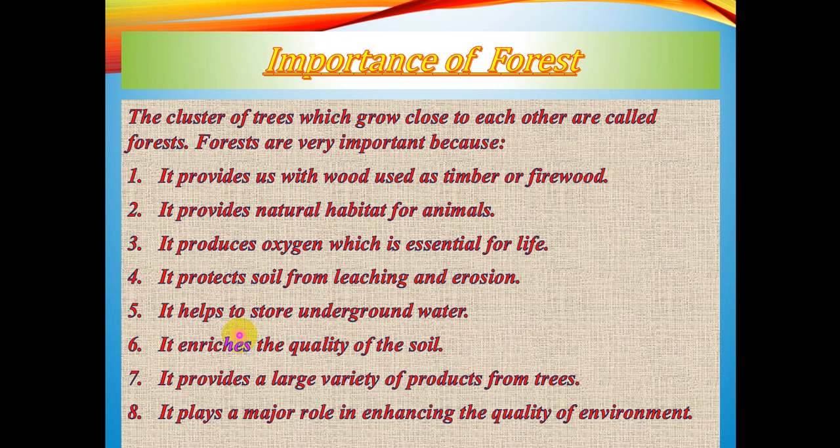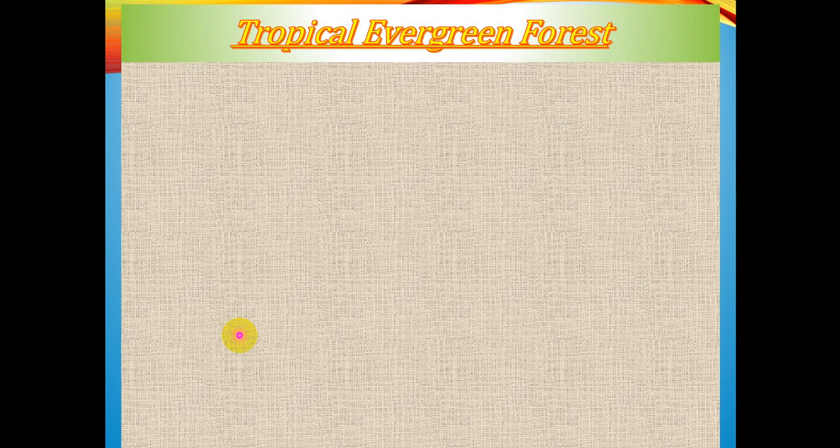The temperature will increase, the rainfall will reduce, the soil will be eroded. So forest plays a major role in enhancing the quality of environment. That means it is one of the most, or a sole factor for ecological balance. So these are some of the importance of forest. Now next, features of tropical evergreen forest.